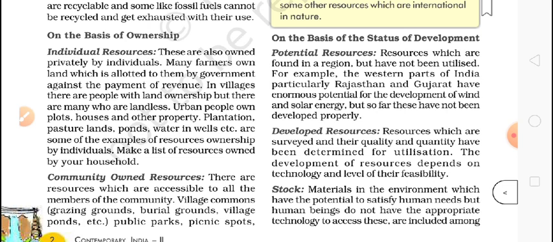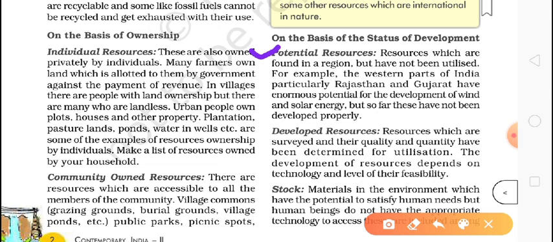First, as we can see in this, the potential resources. By potential resources we mean, just imagine area A, we know that in that area so many resources are there. We can use them, but we are not able to use them due to some technological or other problems. So we know the resources are there, but we cannot use them.